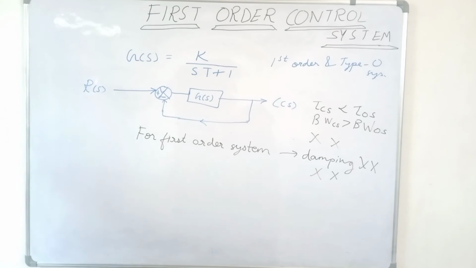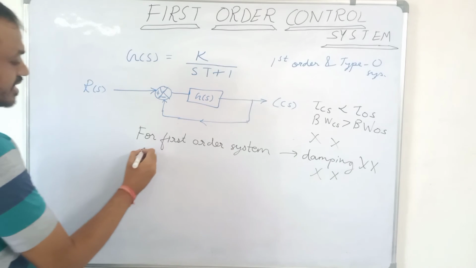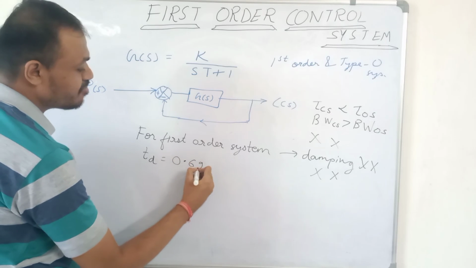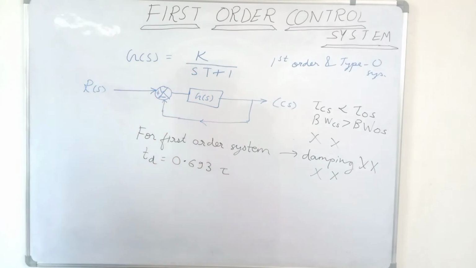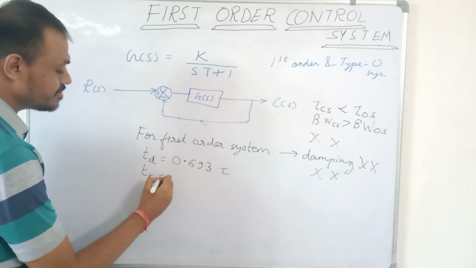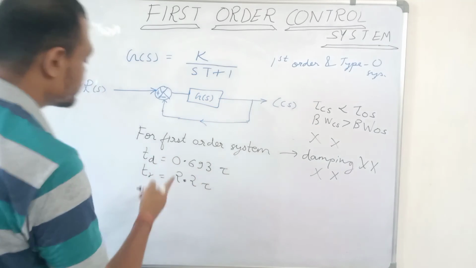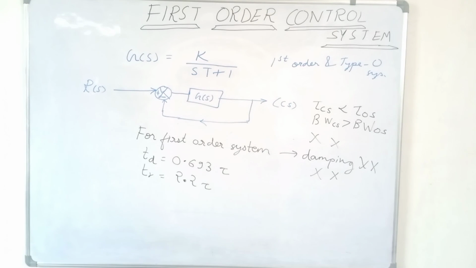And the delay time of a first order system is equal to 0.693 into tau. It is a very important formula. The rise time of a first order system is equal to 2.2 into tau, where tau is the time constant. So delay time is 0.693 into tau and rise time is 2.2 into tau. And for the first order system, damping is not defined. So this was for the first order control system.